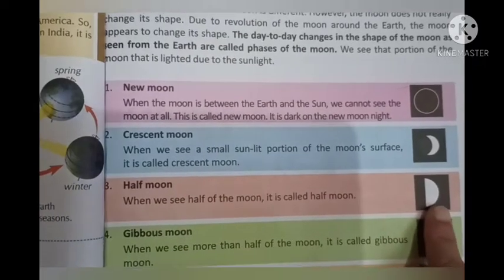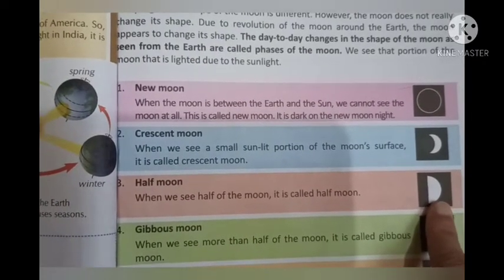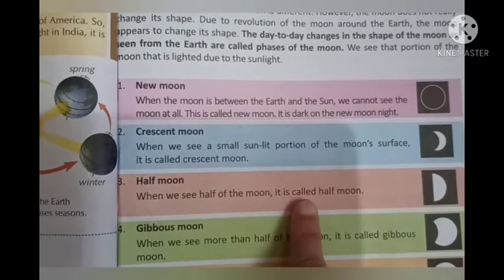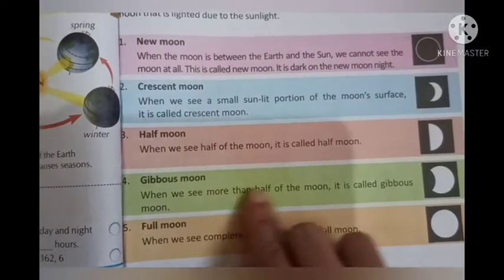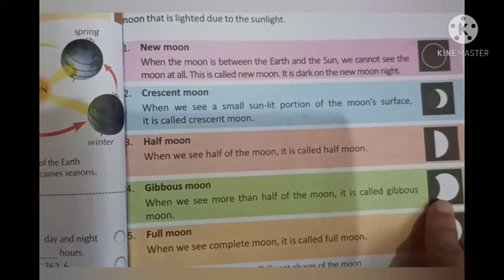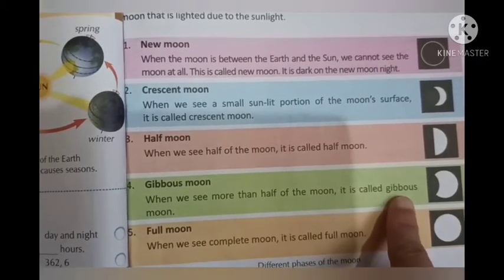Here you can see the picture. It is exactly the half, or the semicircle, we can say. So when we see half of the moon in the sky, it is called a half moon. The next is gibbous moon. So here is a picture. The moon can be seen more than half. So when we see more than half of the moon, it is called a gibbous moon.